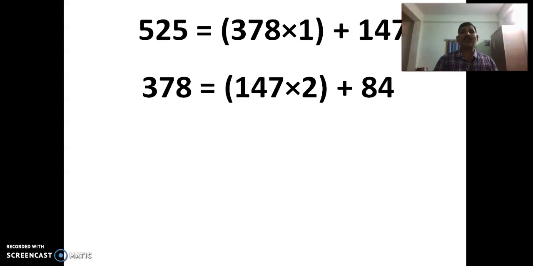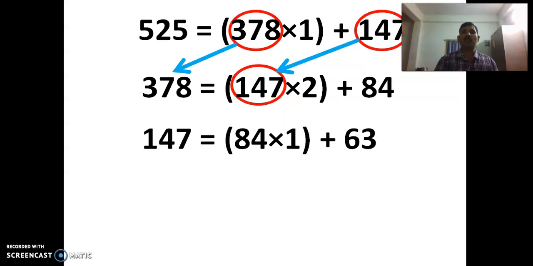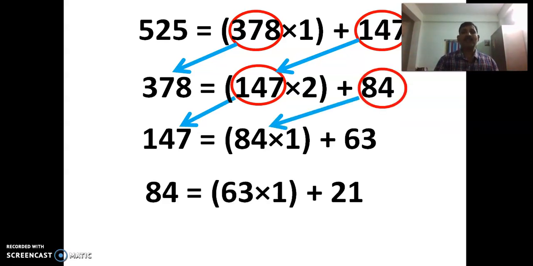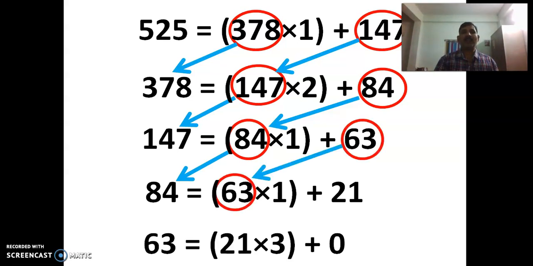So because the remainder is not 0, we continue with the process as we discussed earlier. So that's how we can see 378 is equal to 147 into 2 plus 84. Again, if we continue with the process, 147 is equal to 84 into 1 plus 63. And again 84 is equal to 63 into 1 plus 21. And finally, if you observe, 63 is equal to 21 into 3 plus 0. Now here in the last step you can observe the remainder is 0.